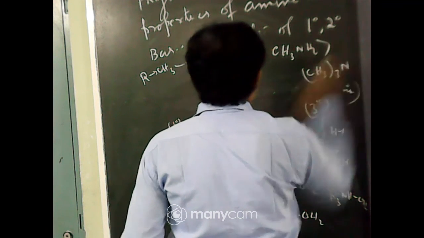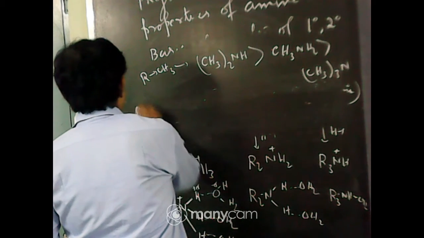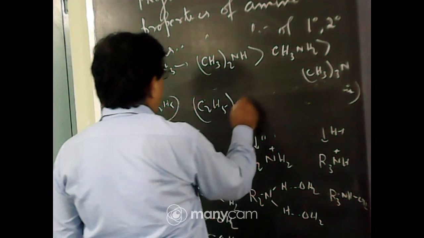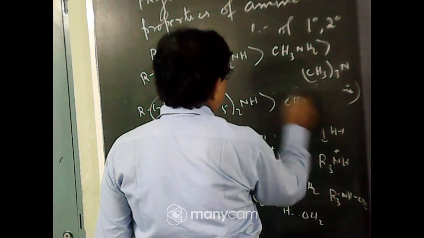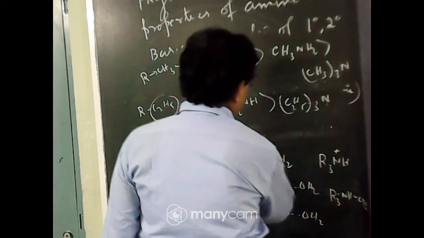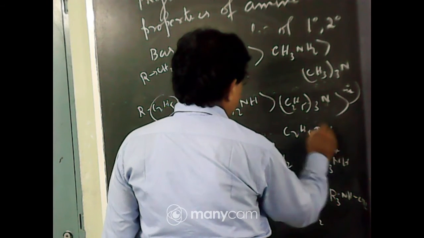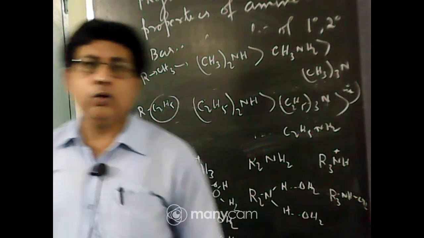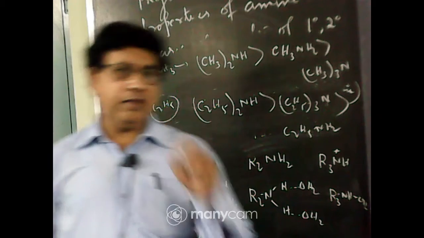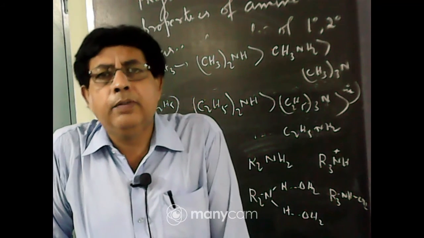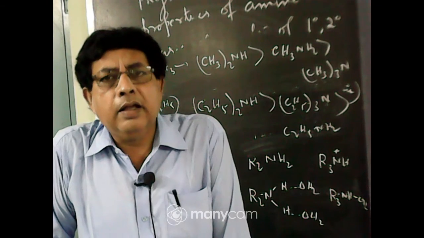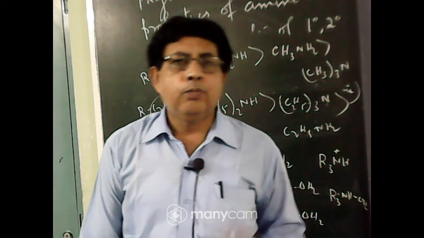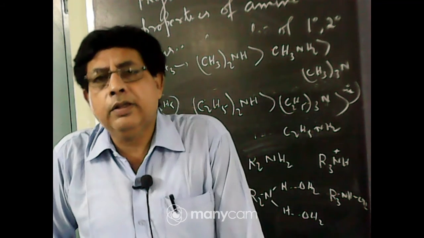If the alkyl group is ethyl group, R is C2H5, most basic is secondary amine also, then tertiary amine, because here plus I effect is more, and then primary amine. So this will be the order of basic character of the primary, secondary and tertiary amine when we consider in aqueous solution. In the gaseous phase, the basic character is determined only by the plus I effect. Tertiary amine has the maximum plus I effect and primary amine has the minimum plus I effect. So most basic will be tertiary amine and least basic will be primary amine.